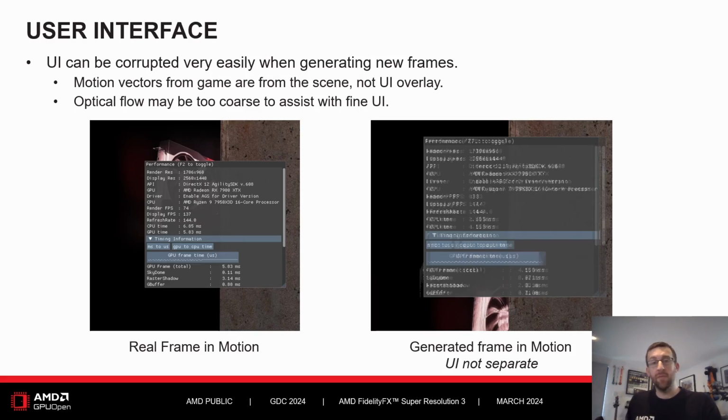We chose to focus more effort in FSR3 on the user interface. From the start, we realised that artifacts on the scene is one thing, but artifacting UI would be the most distracting to gamers. UI can be easily corrupted. The game motion vectors will not map to the UI, and optical flow may be too coarse to help with the UI stability. So we chose to treat UI differently.